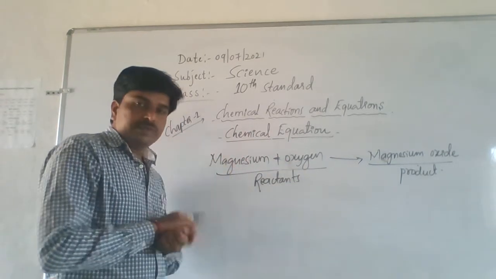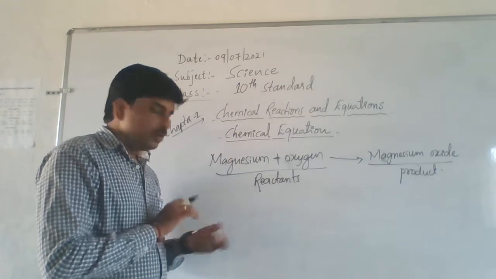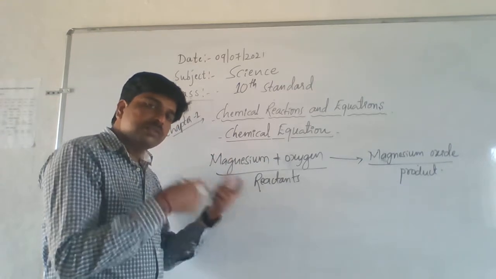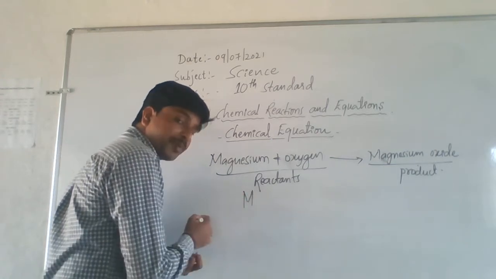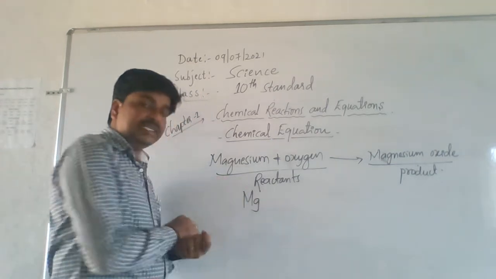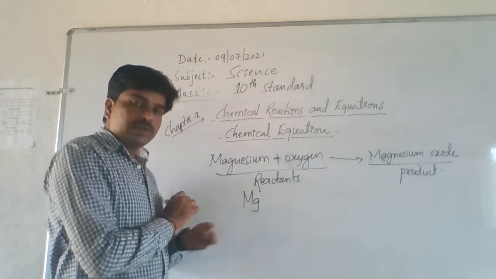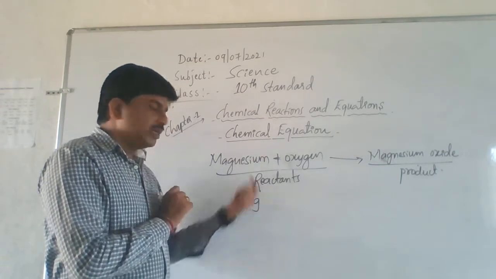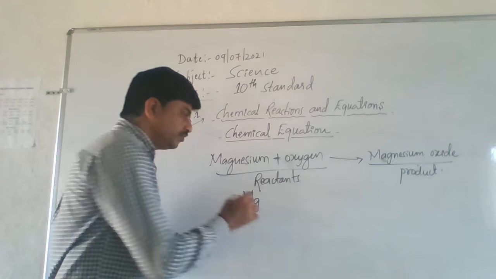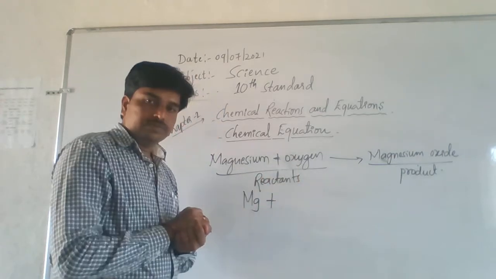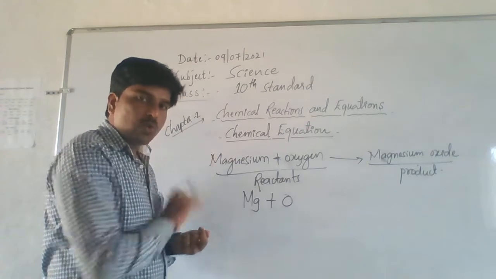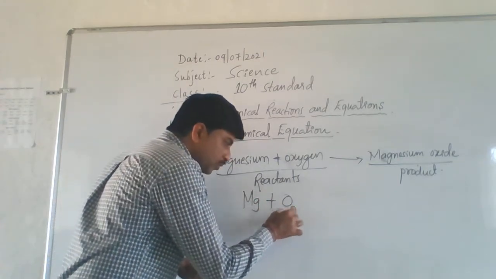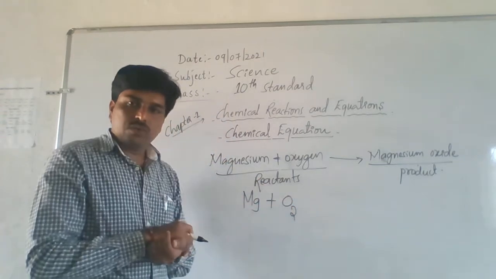Okay, here magnesium is there. What is the symbol of magnesium, do you know? Mg. Capital M, small letter g. Mg is the symbol of magnesium. Then oxygen. Oxygen means not only O. Don't write it as O. Write it as O2.